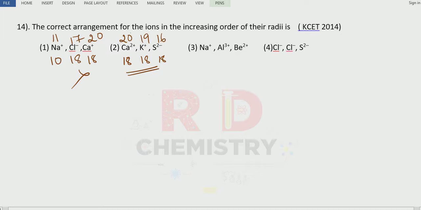Now, as the number of protons in the nucleus increases, atomic number increases, size goes on decreasing. So that means calcium 2 plus is smaller in size compared to potassium, compared to the sulfide ion. Okay. Clear? So now this is the increasing order of the radii. So the answer is option number 2 here. So second one is the answer. Clear?